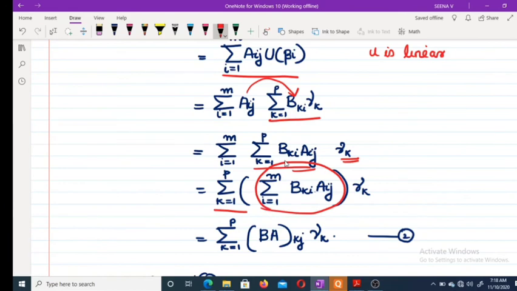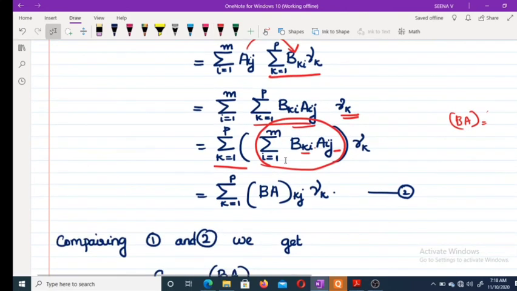This is actually the k j th entry of the matrix B A. If you look at this, sigma i equal to 1 to m, b k i a i j, we have already discussed it. This is the k j th entry of B A. This is what we get, and mark this as equation 2.